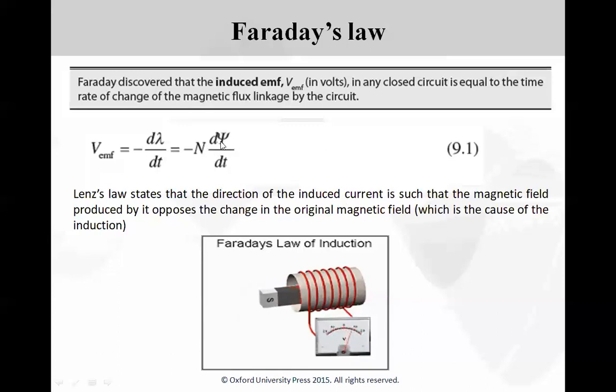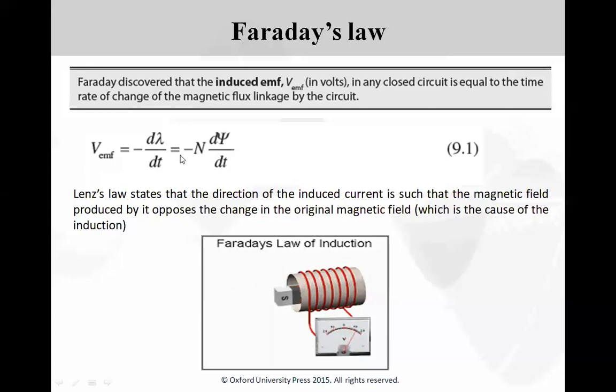Here we have to observe that in this expression, a negative sign is introduced. This negative sign indicates that whatever electromotive force is induced in a given circuit, it will always oppose the magnetic field producing it.